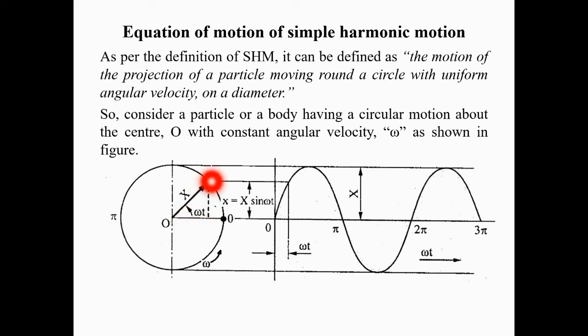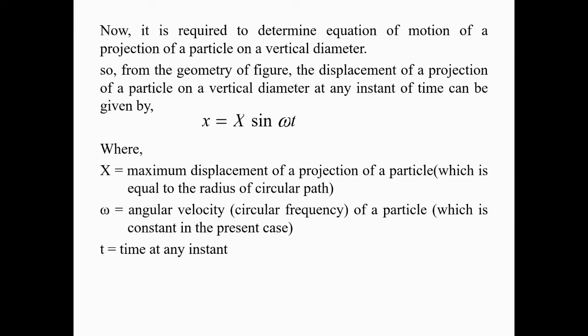But in the present case, the displacement at any instant of time of the projection of the particle from the mean position can be given as small x equals capital X sine omega t, where capital X is the maximum displacement from the mean position, and it is nothing but the amplitude. So the displacement at any instant of time from the mean position is given by X sine omega t.